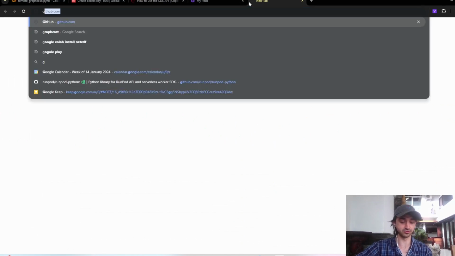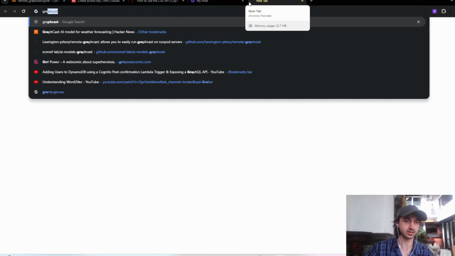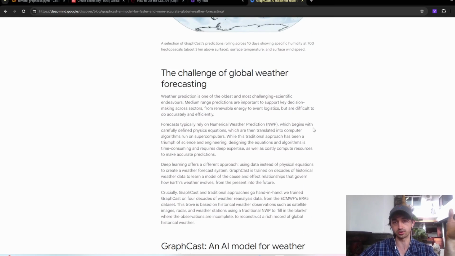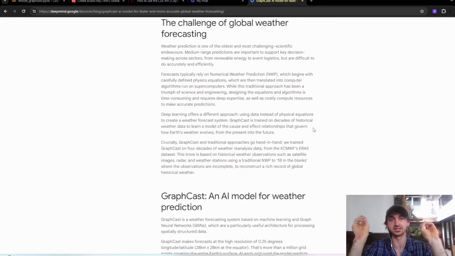If you haven't heard of GraphCast before, you are missing out, my friend. It is a model that Google made to predict the weather. The input is the reanalysis data from the European Centre for Medium-Range Weather Forecasting. So that's a fun little name for you, ECMWF, I believe. The ECMWF creates this reanalysis data, which represents the state of the weather at a given point in time. Then that gets fed into GraphCast, and GraphCast can make predictions of up to 10 days.